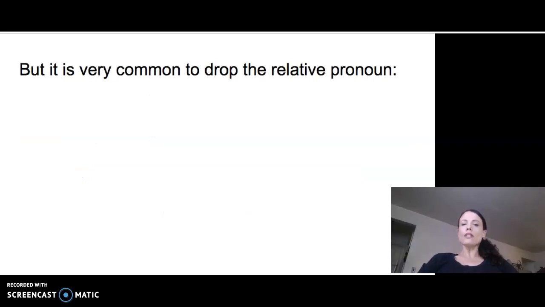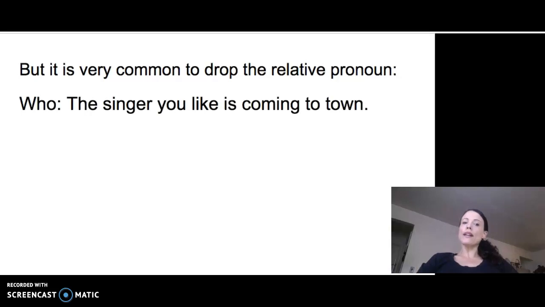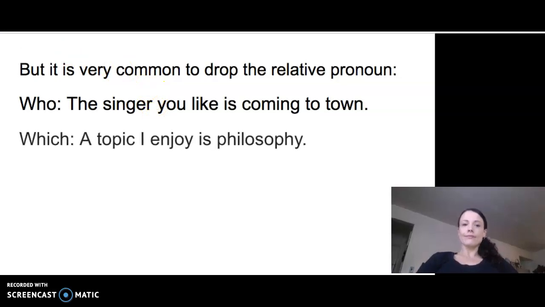But it's very common to drop the relative pronoun, especially when you're speaking. So, the singer who you like, we said the first time, but it's common to say the singer you like is coming to town. We still have an adjective clause with you like, but we dropped that pronoun who. That's fine. So before we said a topic which I enjoy, but again, it's very common to drop that pronoun, so I can just say a topic I enjoy. This is still my adjective clause, but I dropped the pronoun.